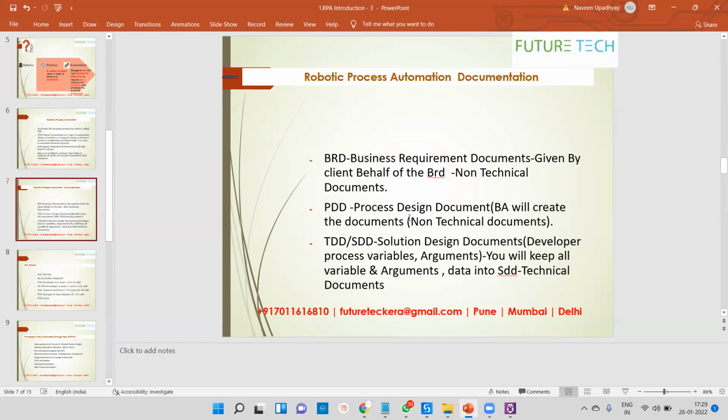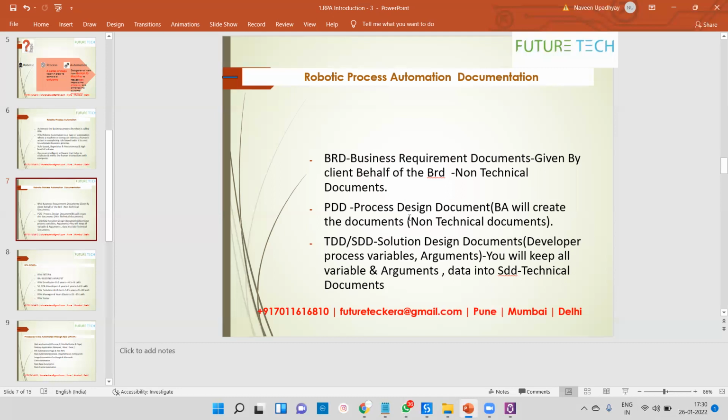And the third document is the technical design document, also called the solution design document, and that is done by a senior developer or solution architect. What is required for the TDD and SDD is especially your high-level flow, as-is process, and to-be process. To-be process means how we are going to automate the process. A developer provides these documents, including whatever system exceptions and business exceptions are in that process.